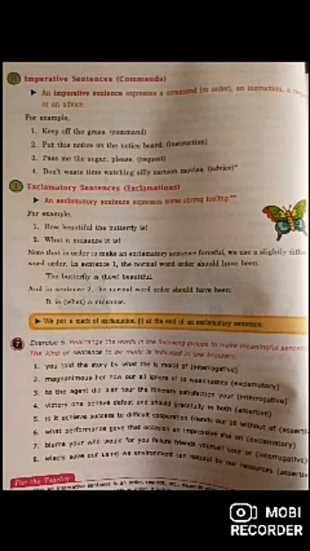In assertive sentences, positive and negative; interrogative, yes or no and WH questions. Number 3 is imperative, in which commands, orders, instructions, advice are given. And number 4, exclamatory sentences, where emotions are expressed with the help of an exclamation mark.